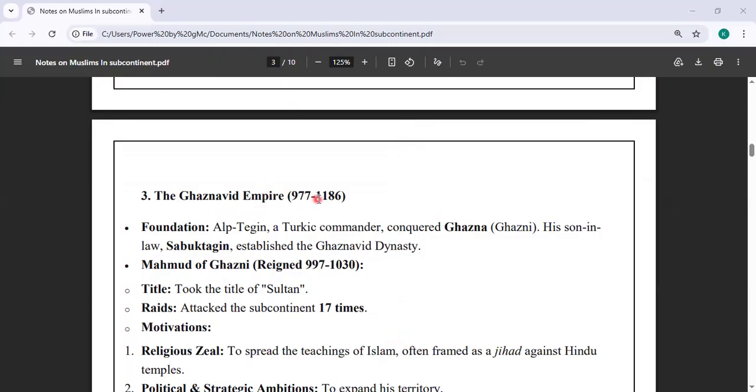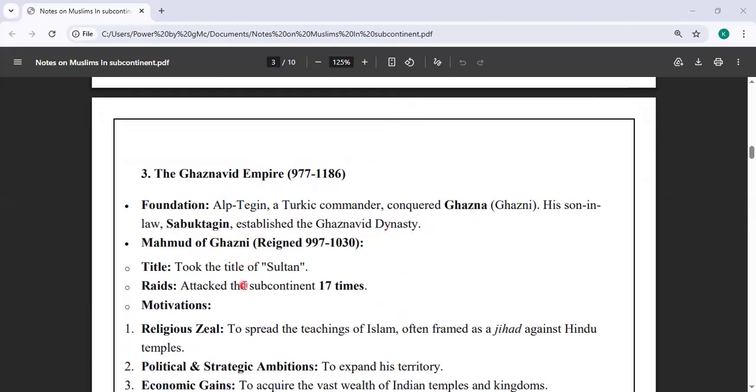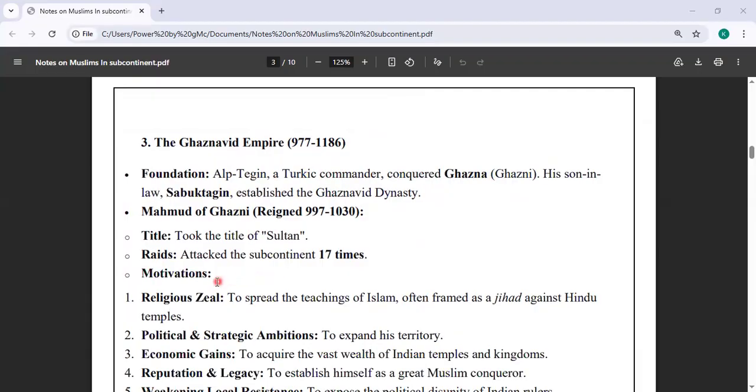Then the Ghaznavid Empire lasted from 977 to 1186. The foundation was laid when a Turkic commander conquered Ghazna, also known as Ghazni. His son-in-law Subuktigin established the Ghaznavid Empire. Mahmud of Ghazni is one of the influential personalities who took the title of Sultan and attacked the subcontinent 17 times.